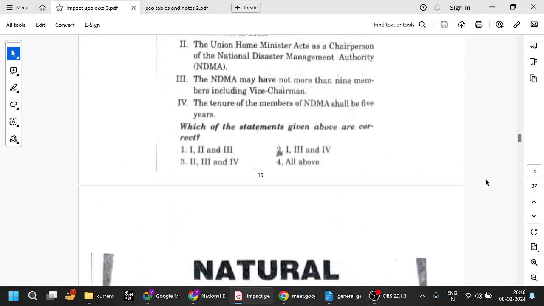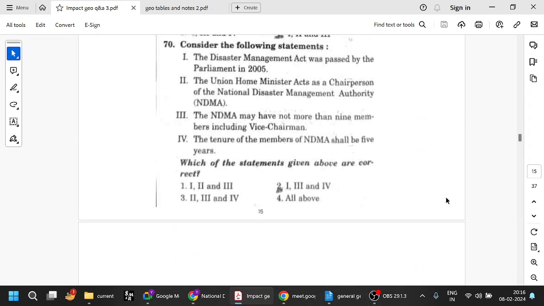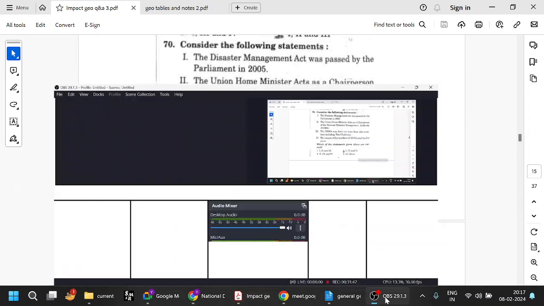Okay. So that is about disaster management. So we have completed disaster management. From tomorrow, we'll continue with natural resources.